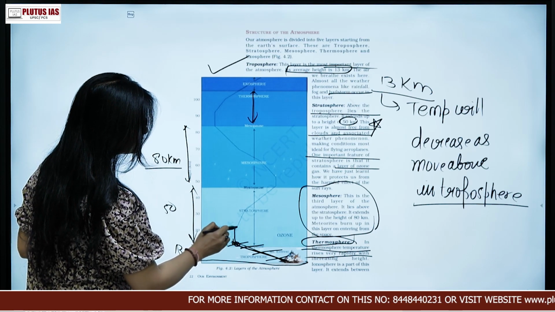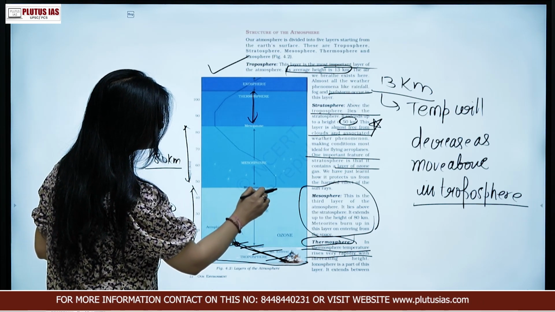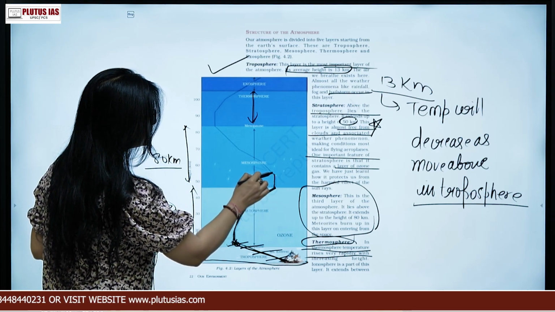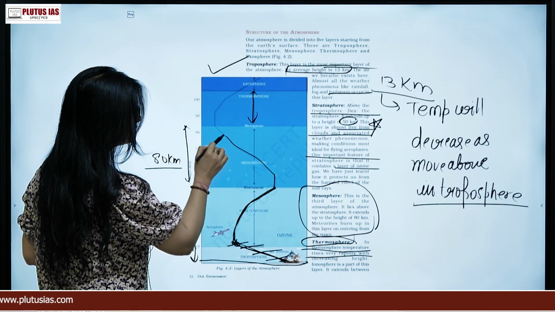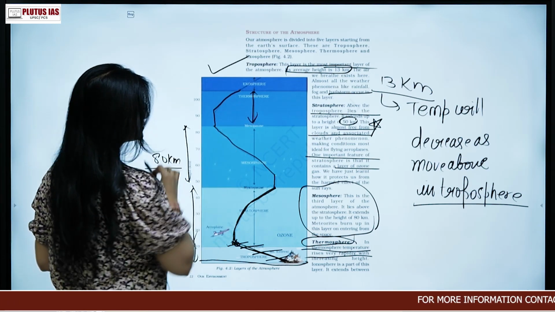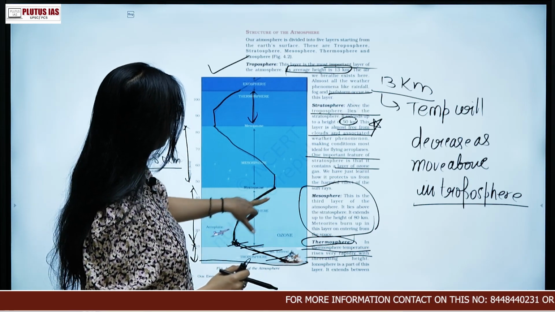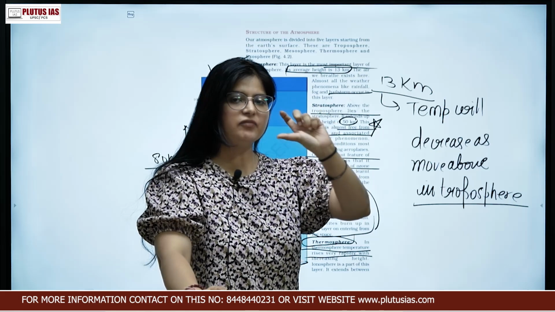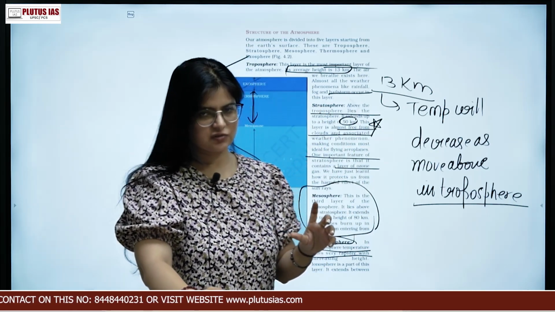In stratosphere it further increases. There is a sharp twist in the graph. Now in the mesosphere it decreases again. Now in thermosphere it increases again. So this is how the pattern has been followed. You have to also take care of how the temperature is changing in every layer.